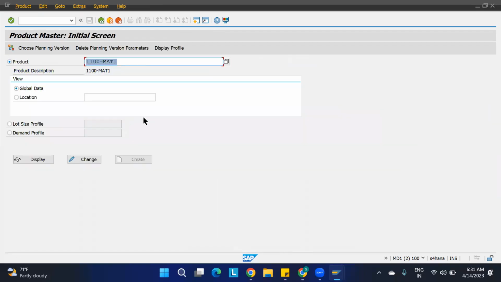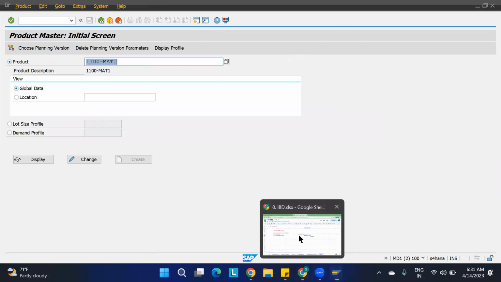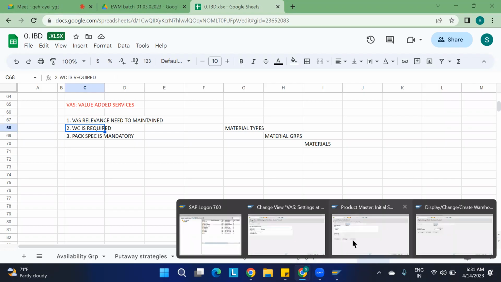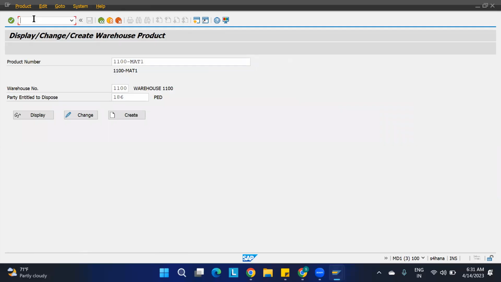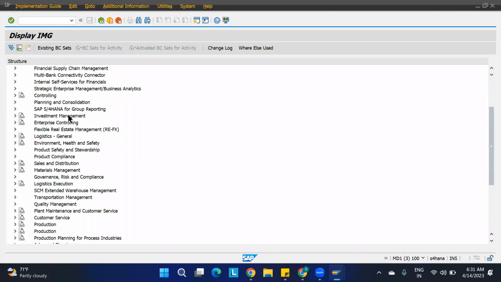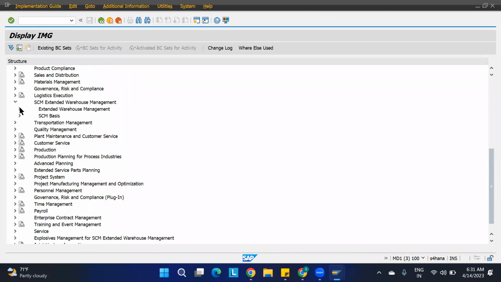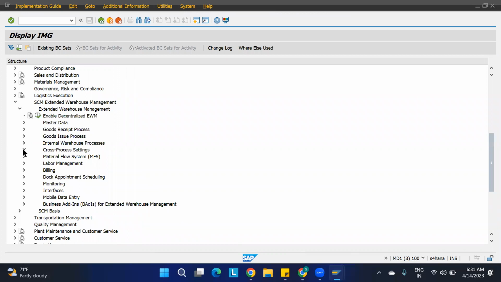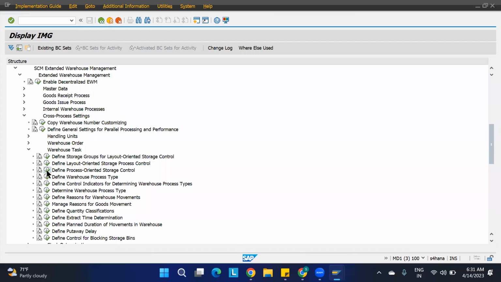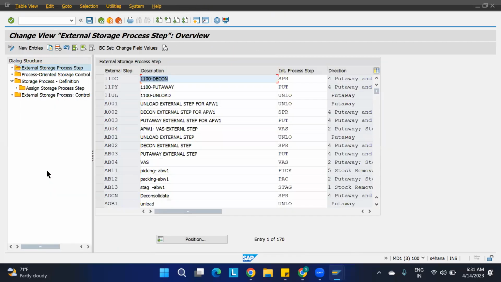So the next thing is, here I have mentioned 3 steps. One is VAS length is maintained, and work center is required. So why is work center required? Let us go to our topic of PYC. SPRO, IMG, SCM, EWM, extended warehouse management, cross process settings. Under that warehouse task, go to POSC, process oriented storage control. Here we have defined these 3 steps.